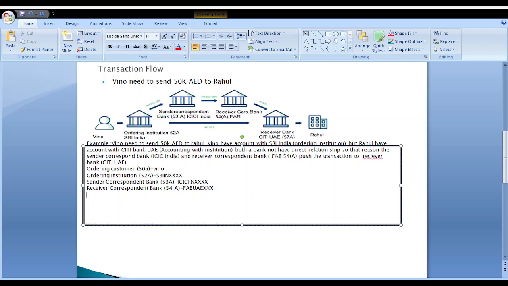After that, the receiver correspondent bank interacts with the receiver bank, the account with institution, and creates that amount, and finally the amount is sent to the beneficiary customer, Rahul. Who is the receiver bank for this? Citibank UAE is the receiver bank, the account with institution. Account with institution, 57A, Citi UAE.